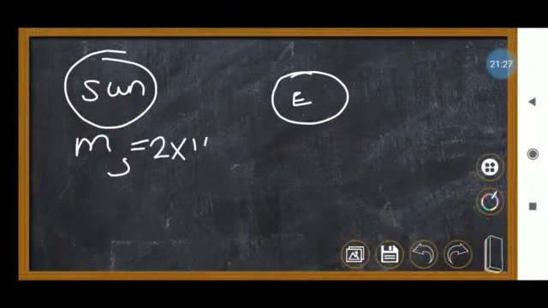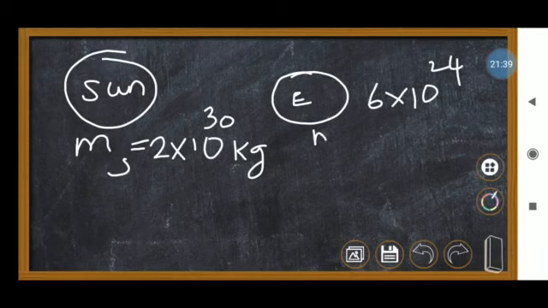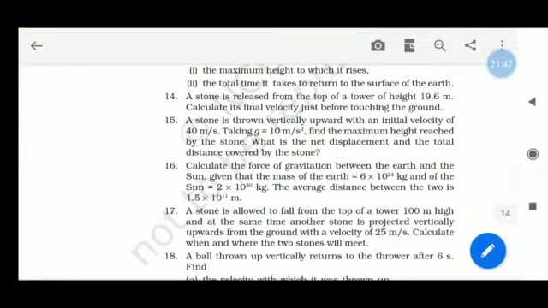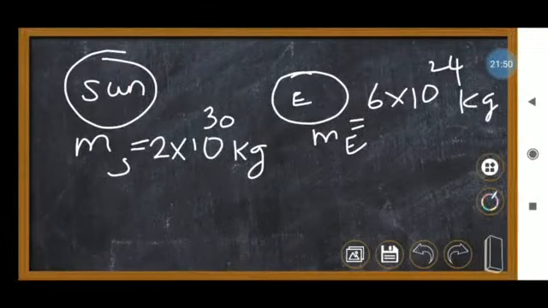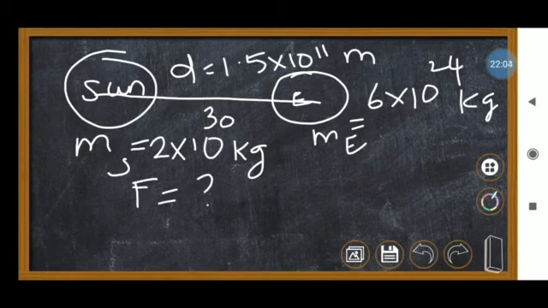2 into 10 to the power 30 kilogram. Next, mass of the earth is equal to 6 into 10 to the power 24 kilogram. And the distance between the two is 1.5 into 10 to the power 11 meter. They asked what is the force of gravitation between these two objects, that means F.